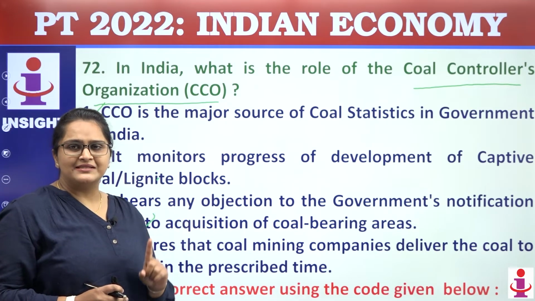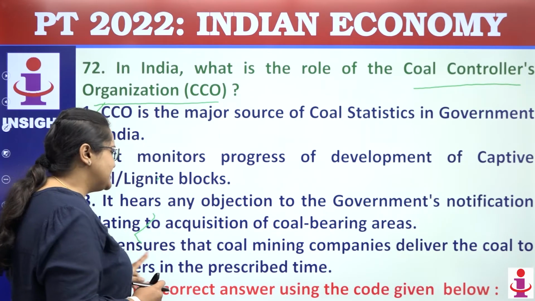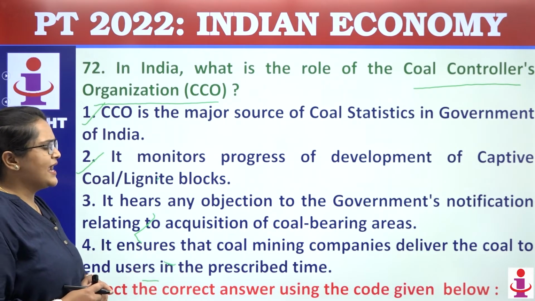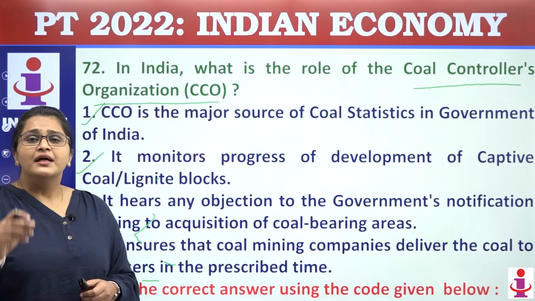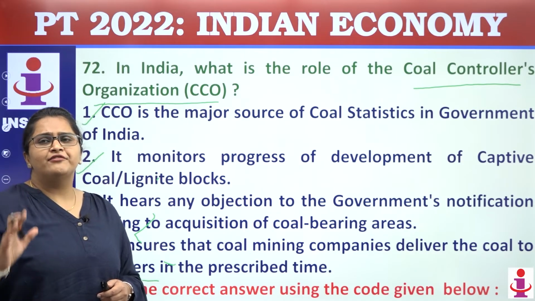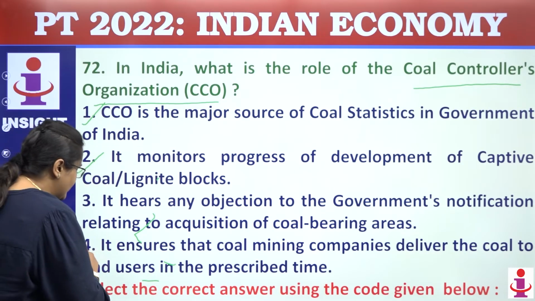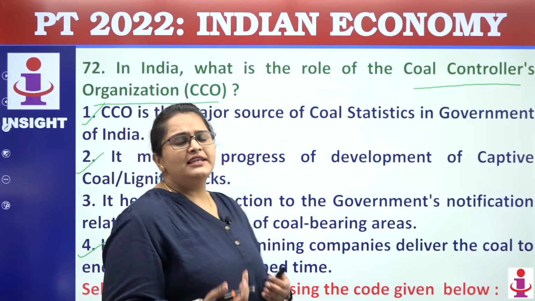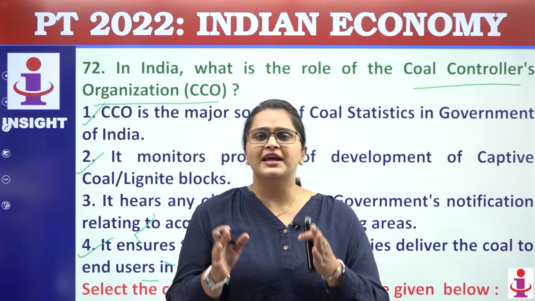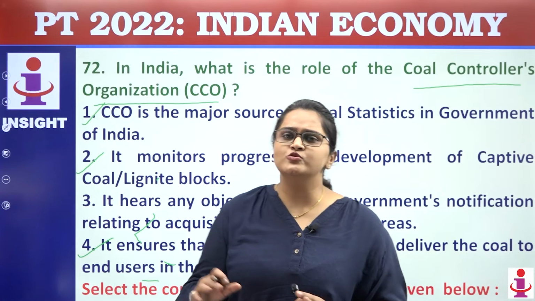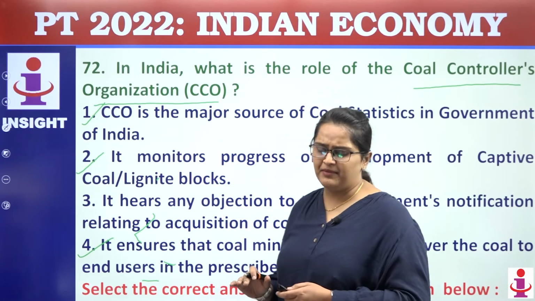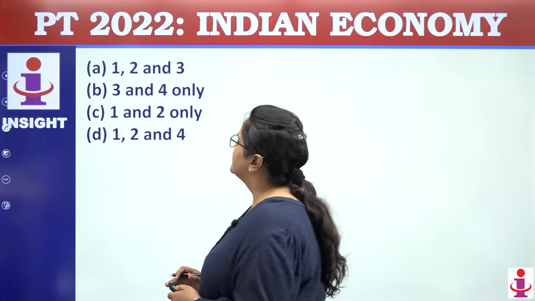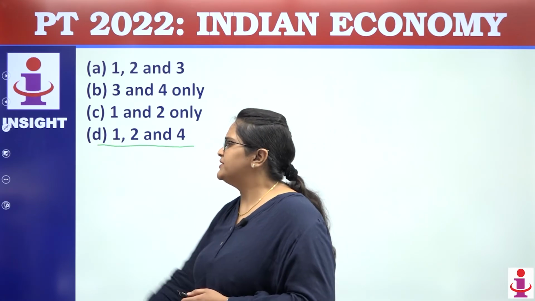This is also true. I don't hear the objection. So this statement is incorrect. Next, it ensures that the coal mining companies deliver the coal to the end users. That is also true. That coal needs to be delivered to the end users, and what happened during the coal crisis, the coal was not delivered to the end users, which created an issue, and that is why this was in limelight. So the answer will be what? 1, 2 and 4. That is D will be the answer.